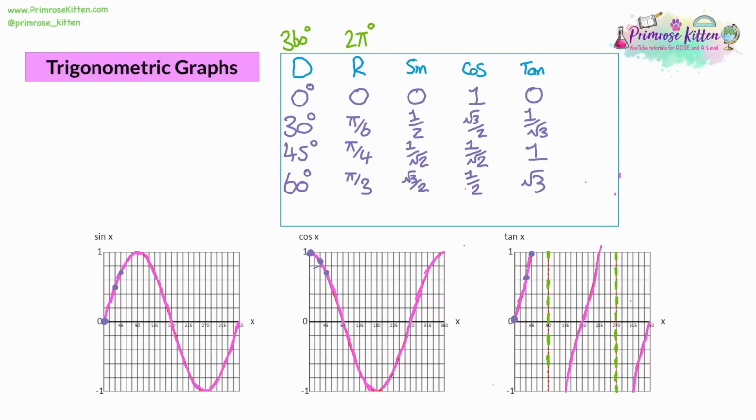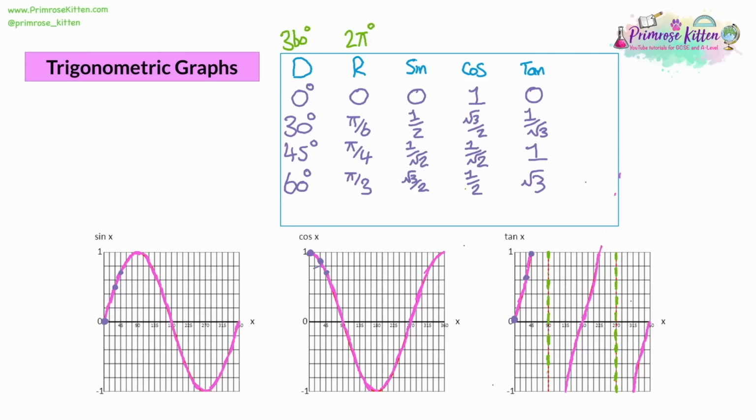Now notice how the sin and cos values, √3/2 and a half, are the reverse of the same values at 30 degrees. So it kind of shows that sine and cos are similar graphs. They're going to hit the same values. They're the same graphs just shifted along. Tan, of course, is going to give you something that is completely different.